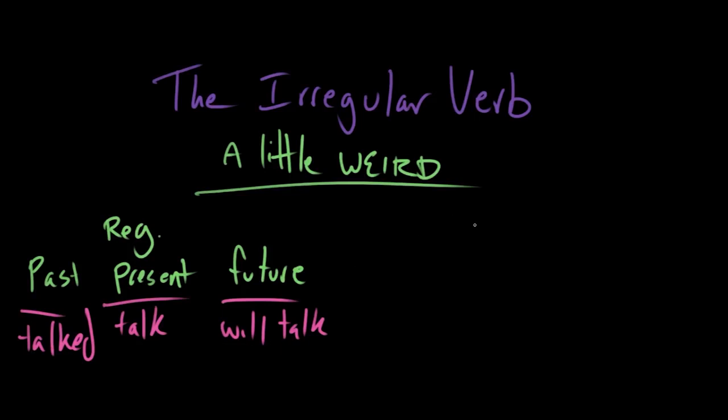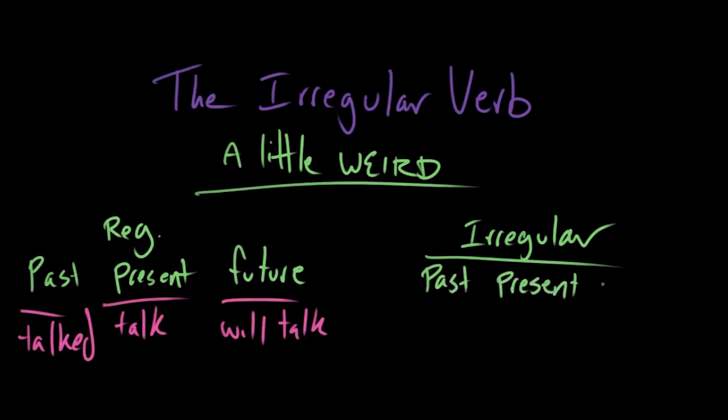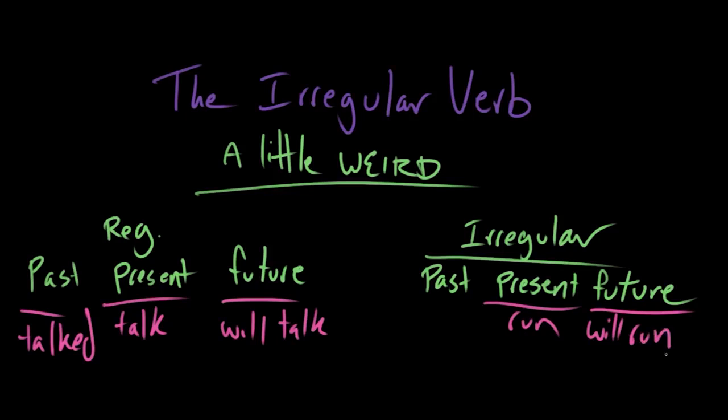And there are plenty of words in English, as you have no doubt discovered, that don't behave that way at all. So let's take an irregular word, like run. Present tense, run. Future tense, will run. Past tense, ran. Oh, weird. Super duper weird. Now, there are a lot of irregular verbs in English, but you're listening to someone with a grammar book the size of a car. So I think between the two of us, we can figure this out together.